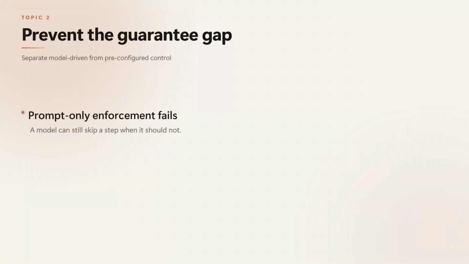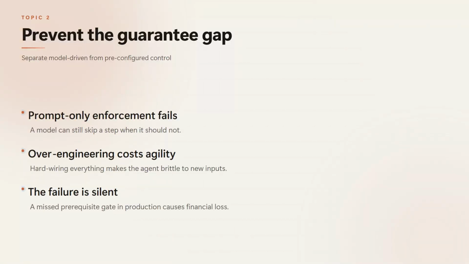Without this separation, you get the guarantee gap. If you rely on a prompt to enforce a rule like verify identity before refund, the model can still skip it. Maybe the message is urgent, maybe the context window is full. In production, that means a refund goes out to an unverified customer, and you eat the loss. On the other side, if you hardwire every tool sequence, the agent cannot adapt when a customer asks something unexpected. It becomes brittle, and you lose the agility you built the agent for. Placing the line prevents both failures.